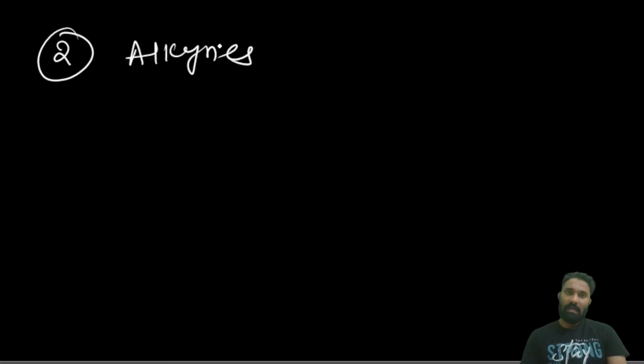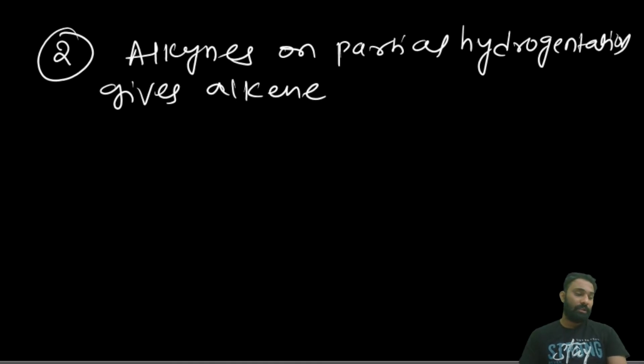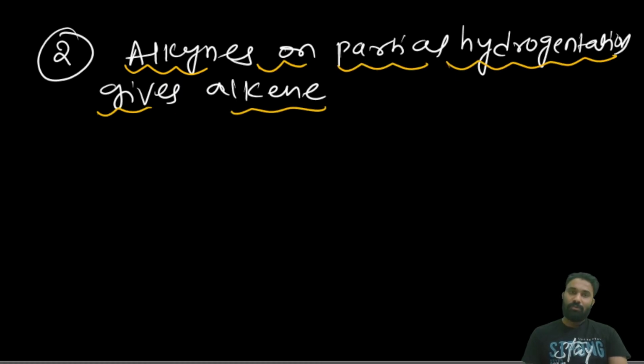Next, the second type of preparation of alkenes, that is alkynes on partial hydrogenation give alkene. Then how does partial hydrogenation give the alkene? Now we'll see. Alkynes on partial hydrogenation: here we have two types of reagents that you have to remember.